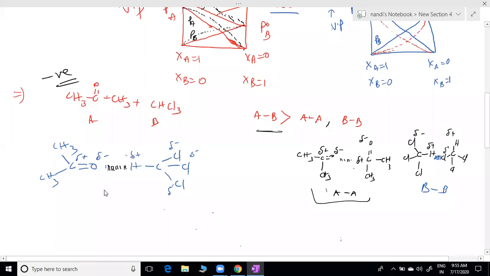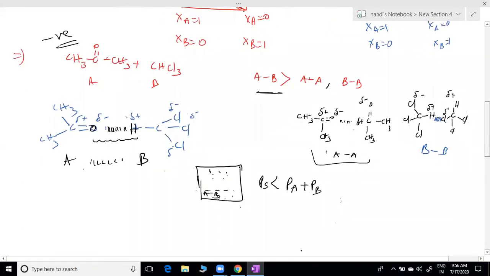When they attract, the vapor pressure with respect to AB is very less, sir. These are AB molecules. The vapor pressure is less because AB has strong attraction. So PS should be less than PA plus PB. And in problems also I am asking the same thing. Numerically, we are asking some questions.